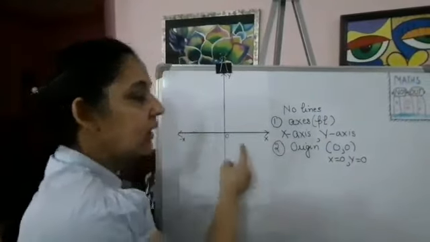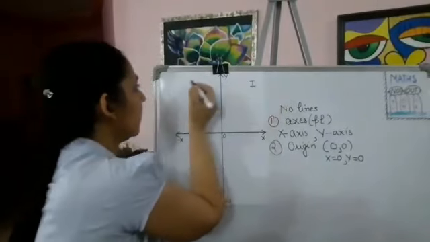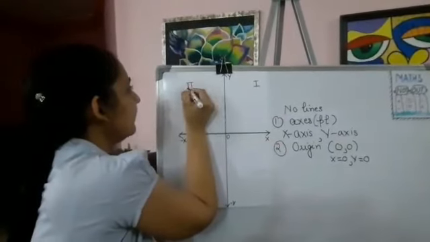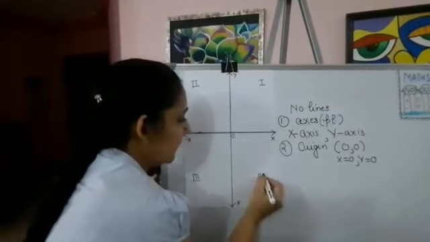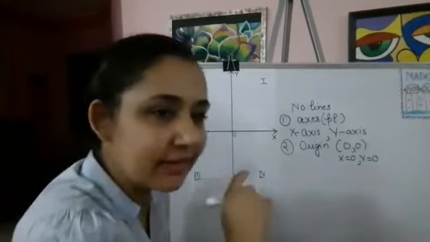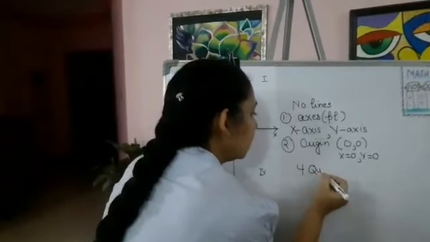We always walk anti-clockwise. So this one is our first quadrant, second and third part of the plane, and that is the fourth part. And what is the word I use? Quadrant. There are 4 quadrants.